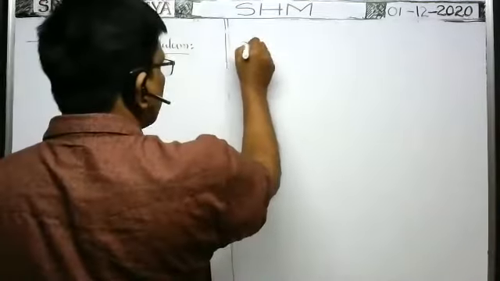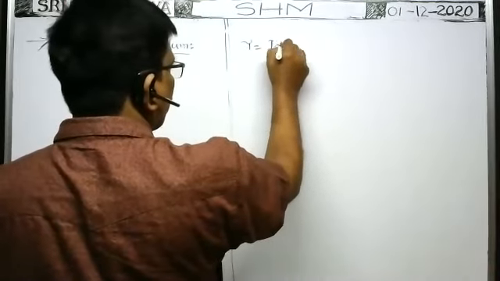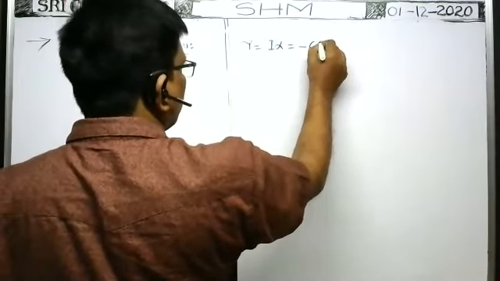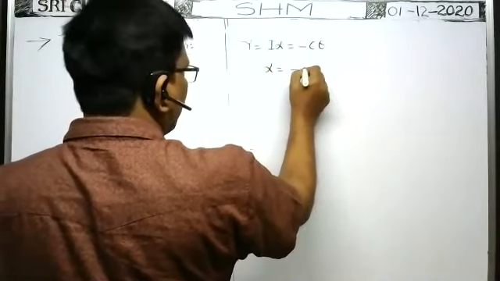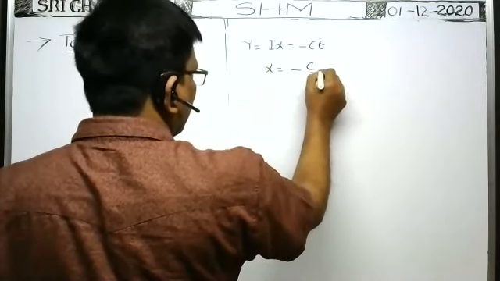So tau is equal to I alpha, which is equal to minus c theta. Our angular acceleration alpha is equal to minus c by I into theta.